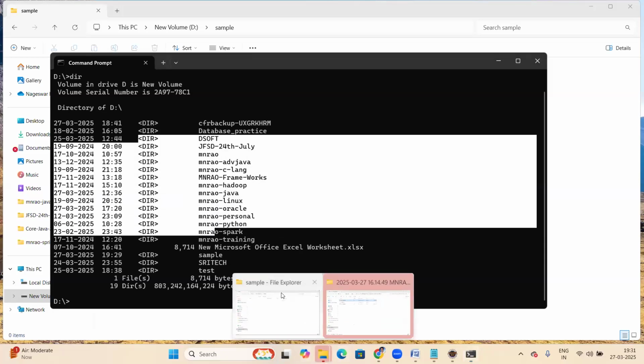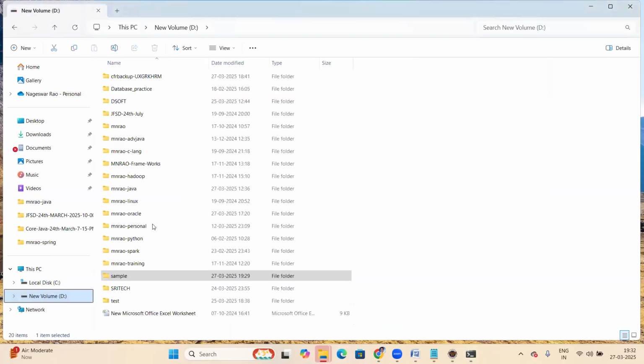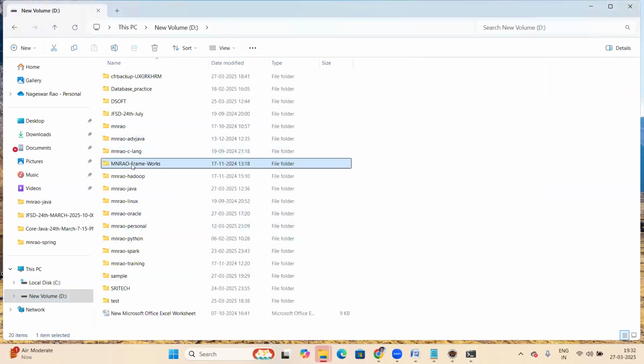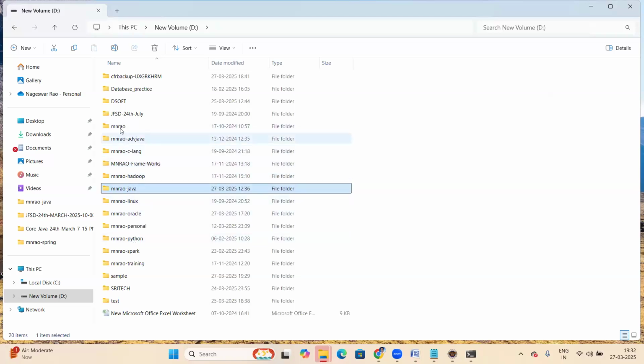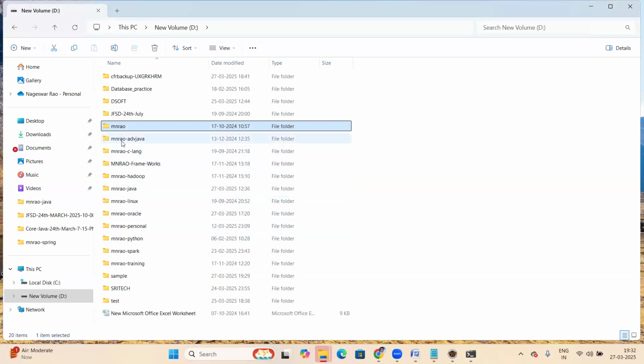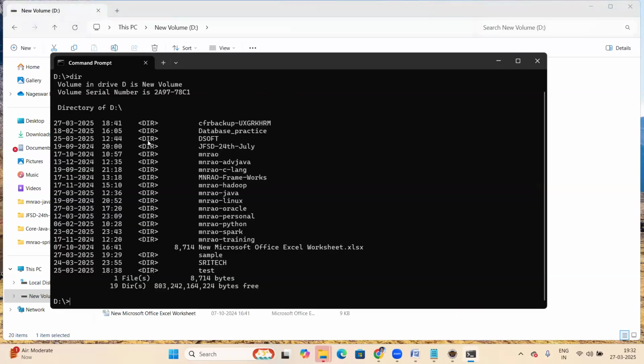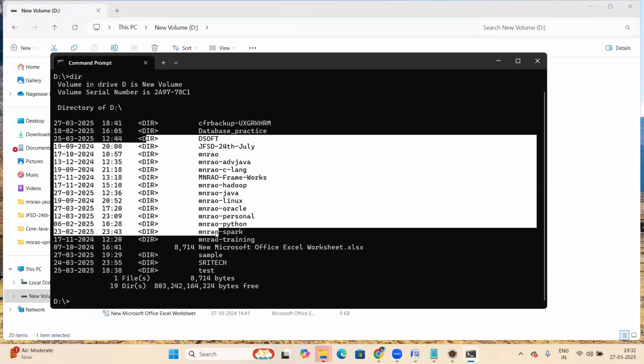In Windows, the D drive here, see this: MNRAW Advanced Java, frameworks, Hadoop, Java, all folders, right? All the folders start with MNRAW. The same thing here is a directory. So directory and folder are both the same.